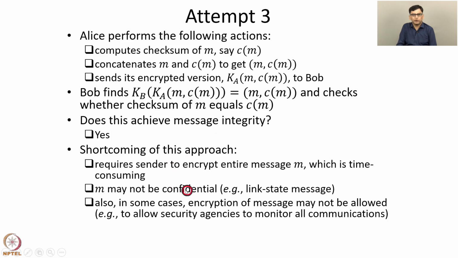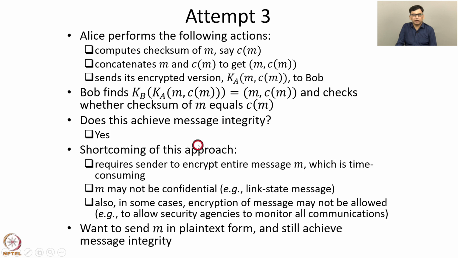Another shortcoming is that in some cases, encryption of the message may not be allowed. For example, security agencies may want to monitor all communications to see whether any terrorists are sending messages or any messages related to crime are being sent and so on. So they may not permit the encryption of the messages. They may permit the encryption of the checksum, but not of the message. So in such cases, this protocol cannot be used because the message is encrypted. So this attempt achieves message integrity, but it has some shortcomings, which we discussed.